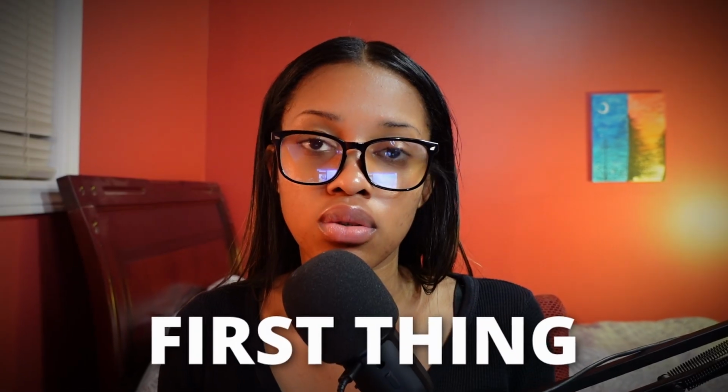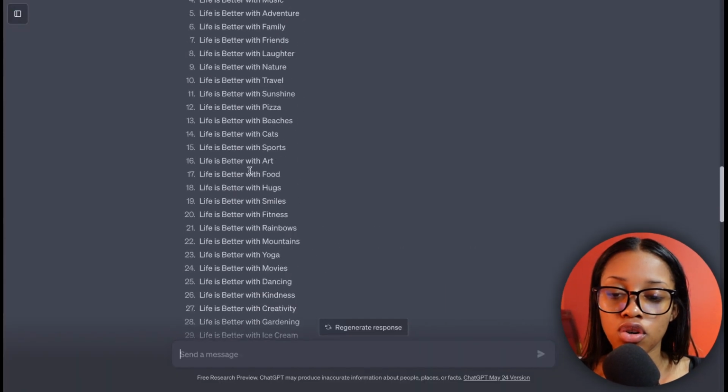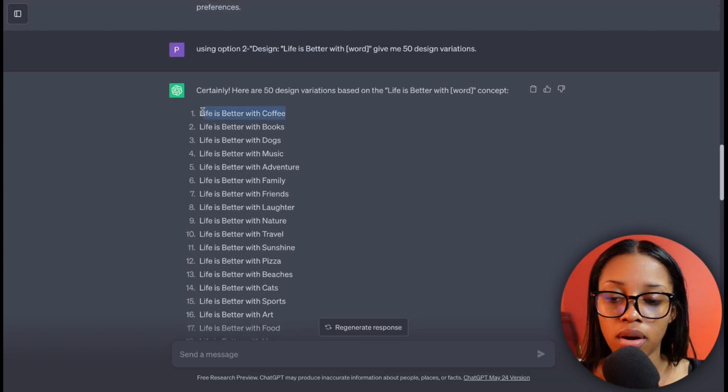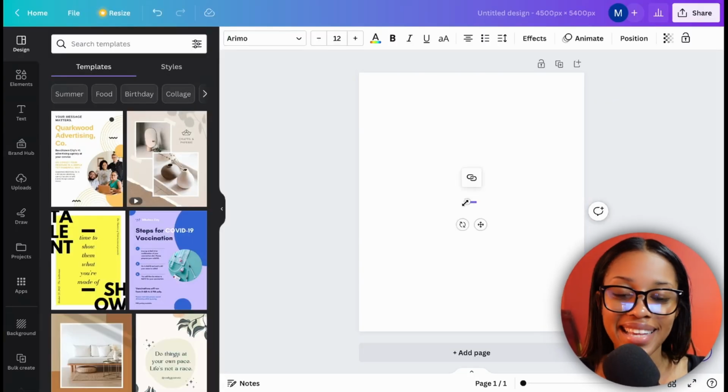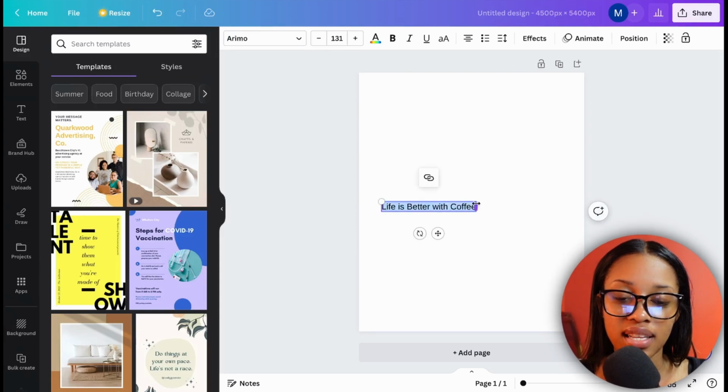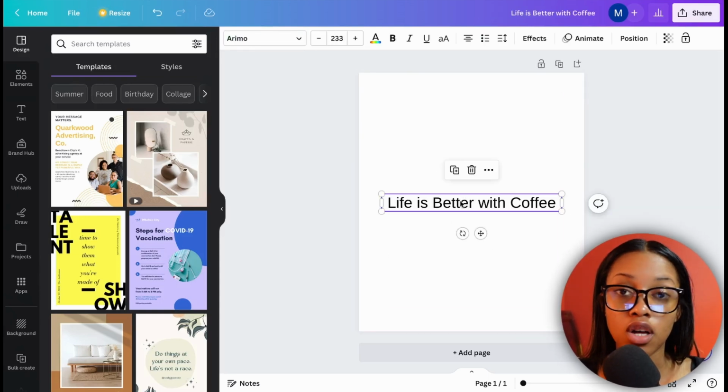So the first thing you need to do is go back over to ChatGPT and scroll up to where you have the first design option, and then copy it and paste it onto this worksheet. Now it's very tiny. All you need to do is stretch the size so you can see this better. And now that you have your text on screen, what you need to do is edit it and create your design.